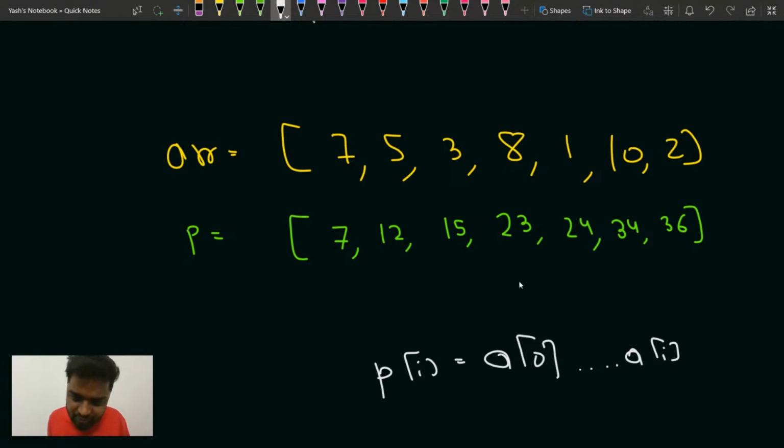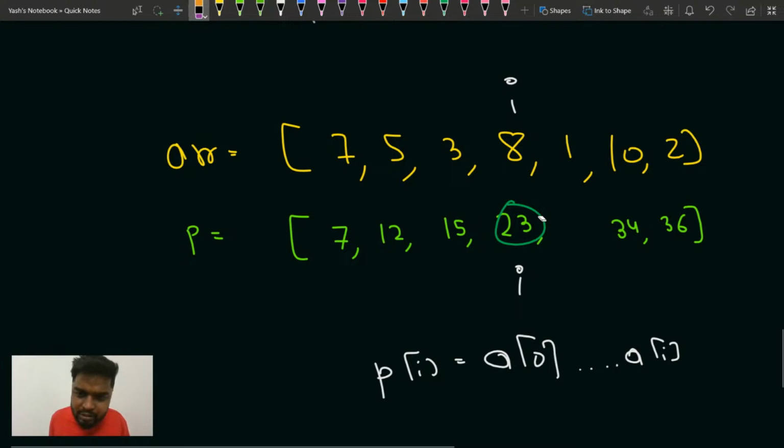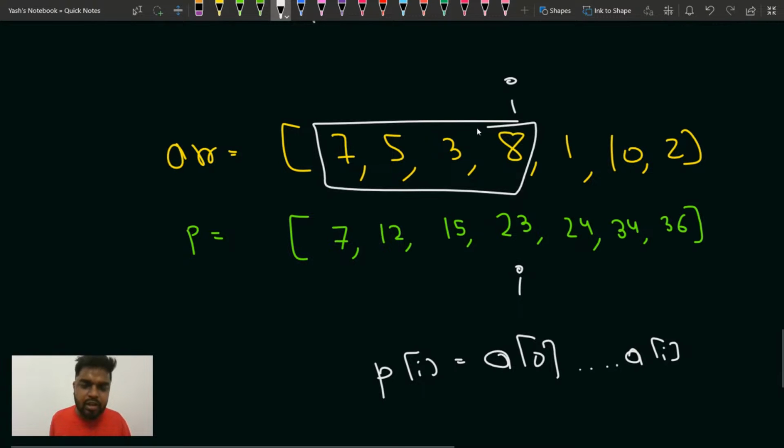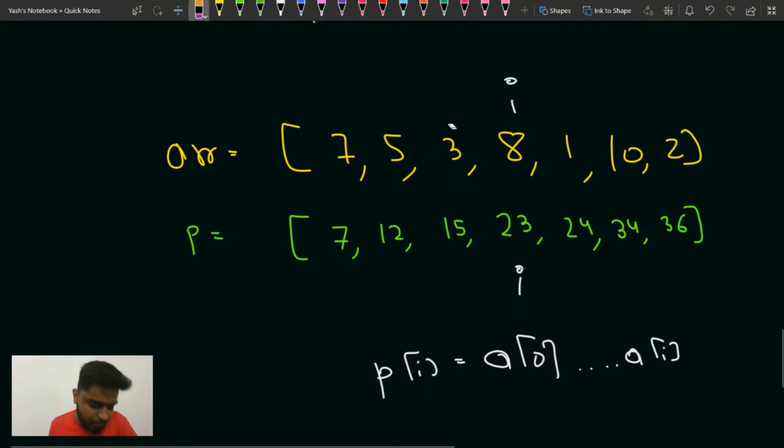Okay, you can understand this. If I am at this ith index, so 23 tells me what? 23 tells me about the sum of all the elements from the 0th index till this particular ith index. Is that clear? I hope that is loud and clear to all of you. Because 7 plus 5 is 12, 12 plus 3 is 15, and 15 plus 8 is 23. So I hope that this part is clear.